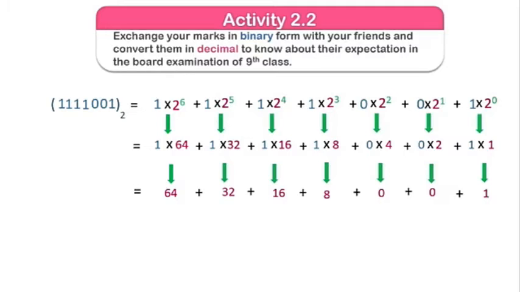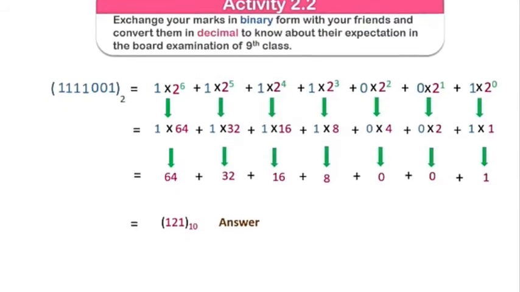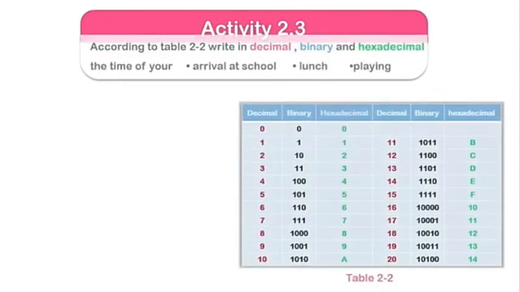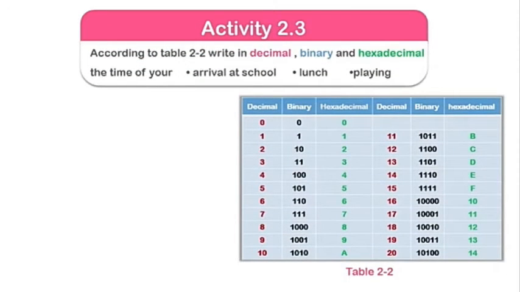Okay, so after this we will multiply. 64 multiplied with 1, and similarly we will multiply all. After this we will add 64 plus 32 plus 16 plus 8 plus 0 plus 0 plus 1. When we add it up, the answer for the binary will be 121. Okay, the decimal form is there.